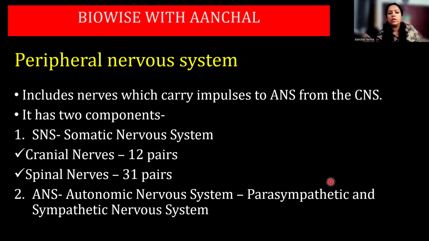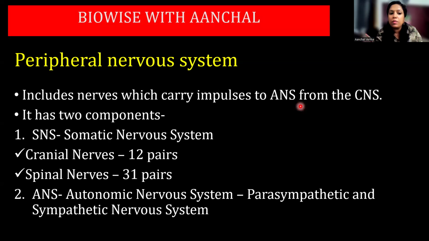I'm so sorry, children, I'll repeat once again. It includes the nerves which carry impulses from the CNS, that is from your central nervous system, brain and spinal cord, to your outside world, that is your SNS, somatic nervous system, and autonomous nervous system.